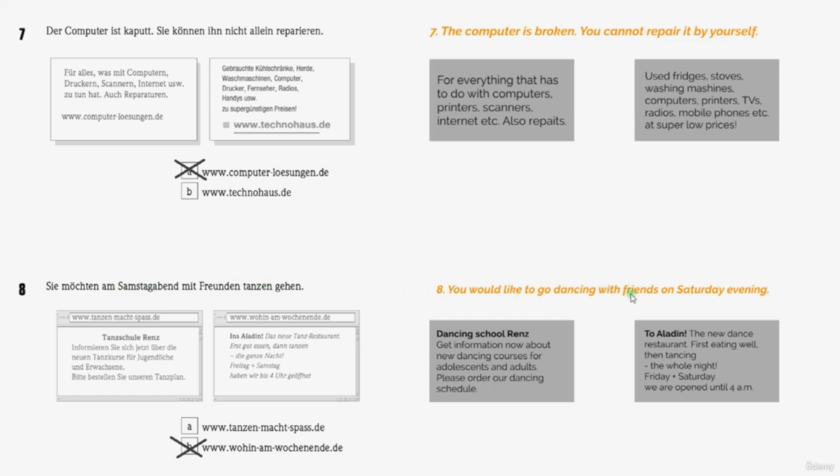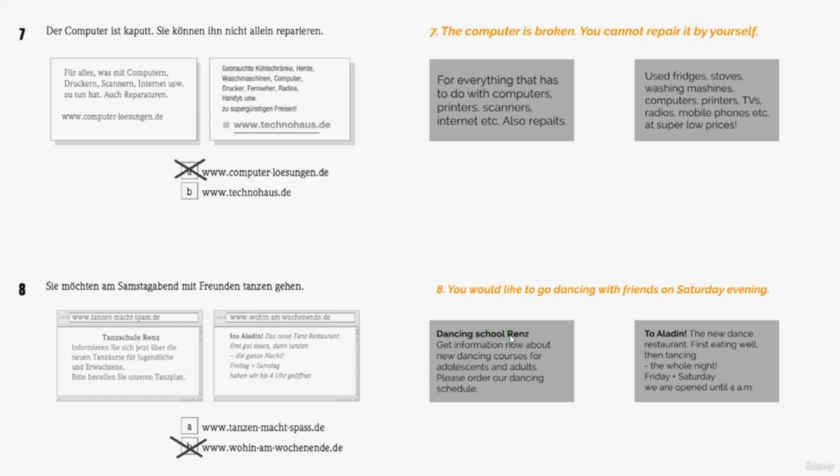So we have here: Tanzen macht Spaß. So dancing is fun. This is what it means. Tanzschule Renz: Informieren Sie sich jetzt über die neuen Tanzkurse für Jugendliche und Erwachsene. Bitte bestellen Sie unseren Tanzplan. So dancing school Renz, the Tanzschule is the dancing school.